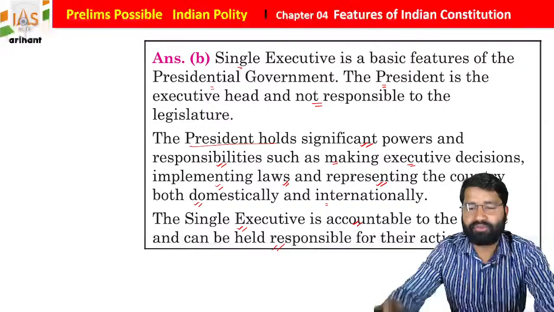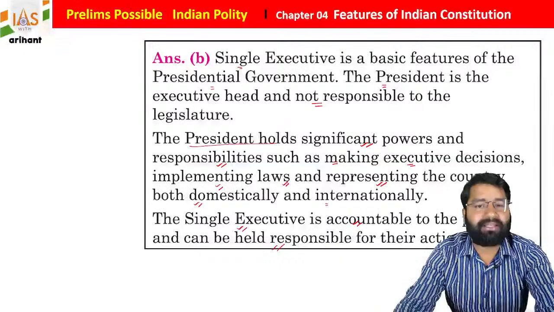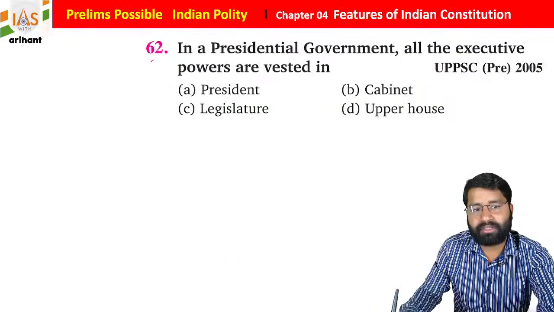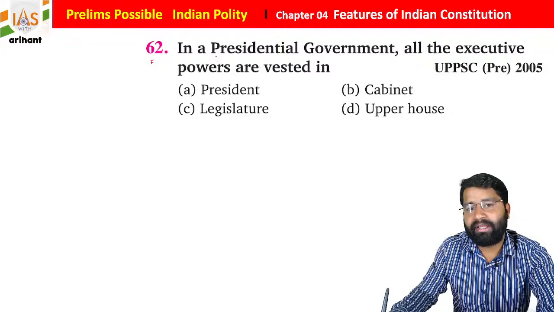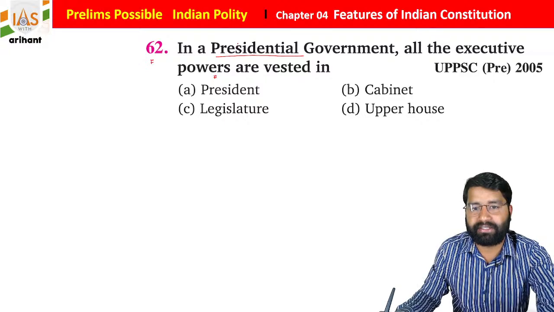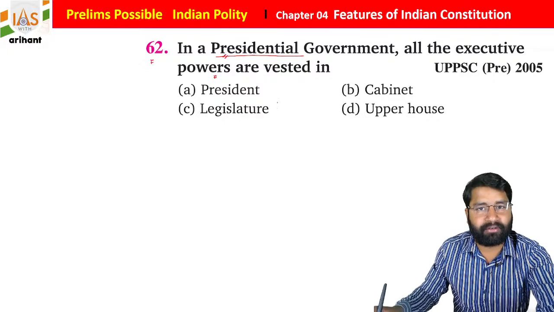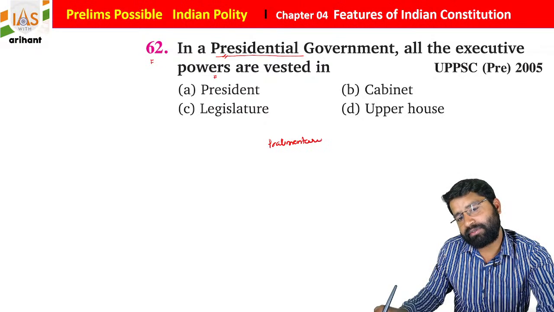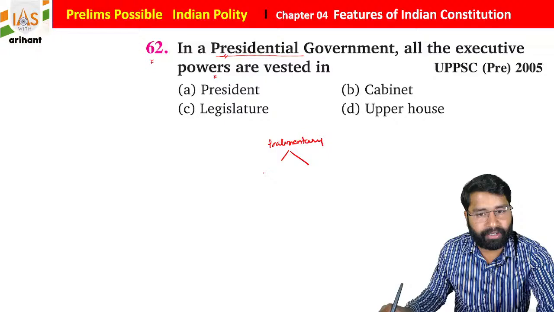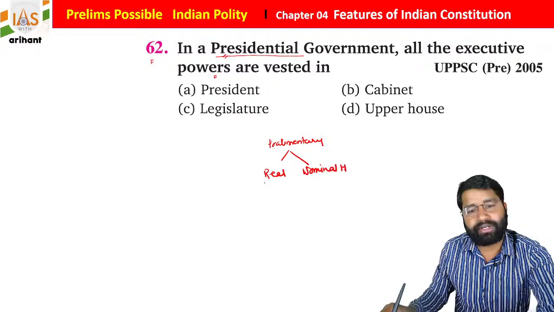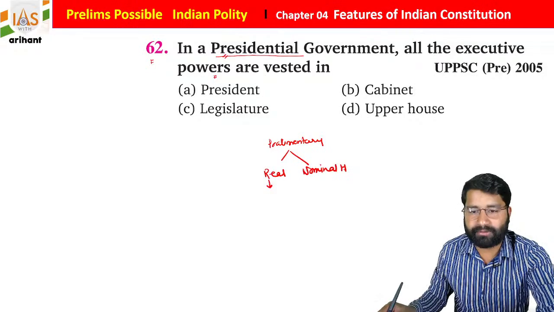Okay, so just try to remember the same. Now we are moving towards the next question, students. If you see question number 62, it says that in the presidential government, all the executive powers are vested in the president. I already told you, in the parliamentary form of government, students, there are two types of head. One will be the real head and the other will be the nominal head. So who will be the real head, students?